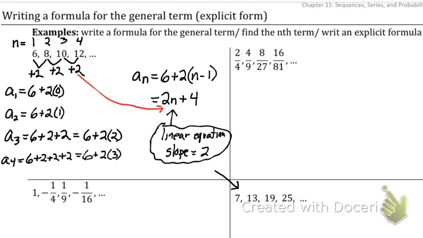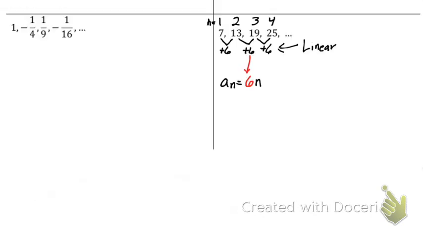Note on the one before it, we had to have 2n plus 4, so I need to figure out what that number we're going to add to it. In order to do that, we're just going to check one of them. Well, a sub 1 equals 6 times 1, which would give me 6. It's supposed to come out as 7, so we're just going to go ahead and add 1 to it.